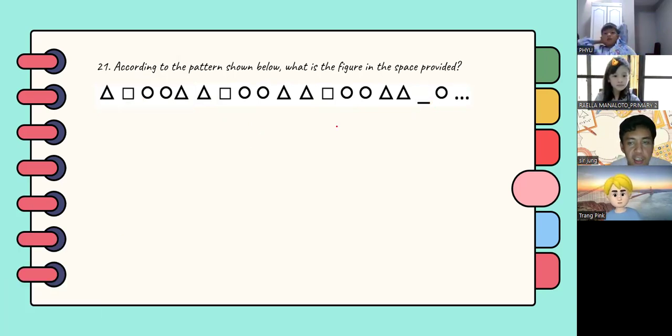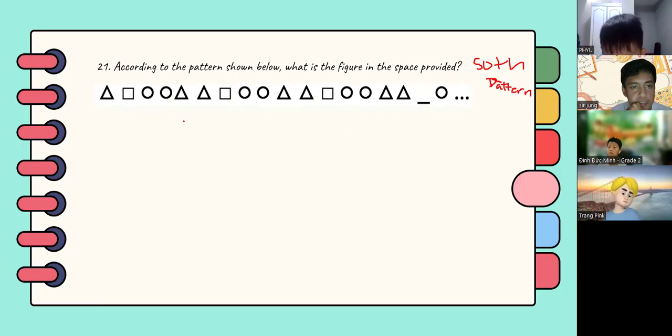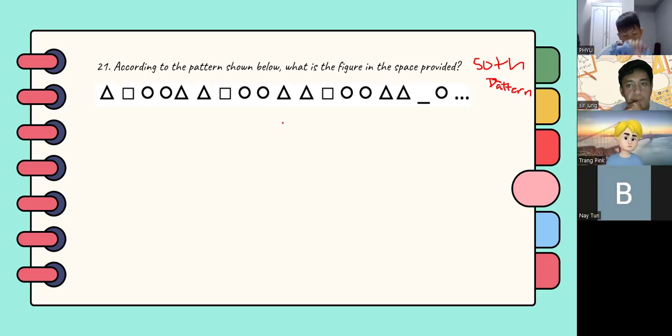So let's say the problem asked for the 50th pattern, what should be the answer? Triangle.